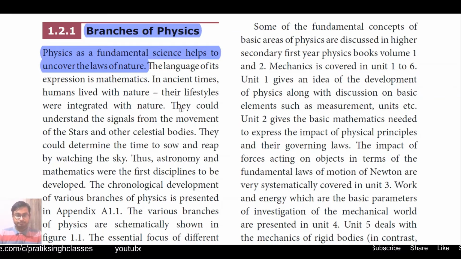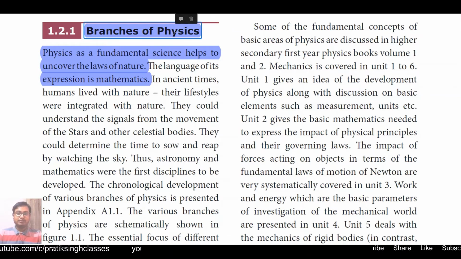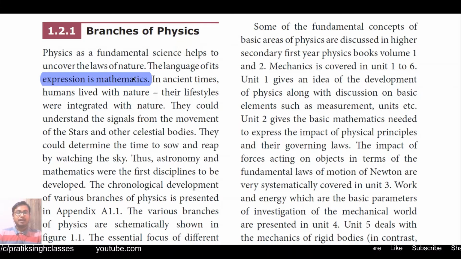It will help us to uncover or reveal the secrets of the nature. The language of its expression is mathematics. That means whatever thing we use to find out in physics, it will always take help from mathematics. If you can say physics as a body, then mathematics is its soul.